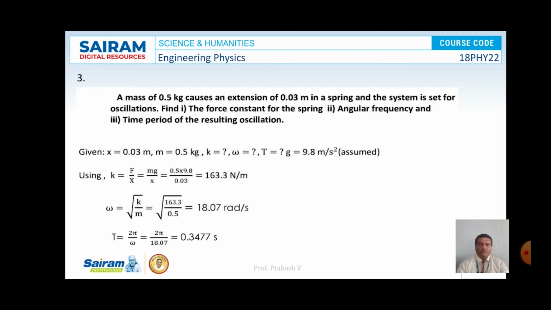k is equal to F by x, that is 163.3 Newton per meter, and then omega is equal to square root of k by m, that is square root of 163.3 by 0.5. It is calculated as 18.07 radians per second, and further T is equal to 2 pi by omega, or 2 pi by 18.07. On simplification, the T value becomes 0.3477 seconds. So this is the solution for the given problem.